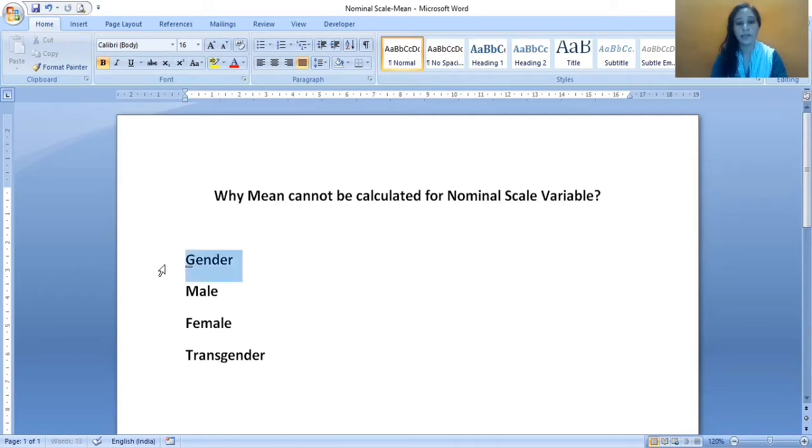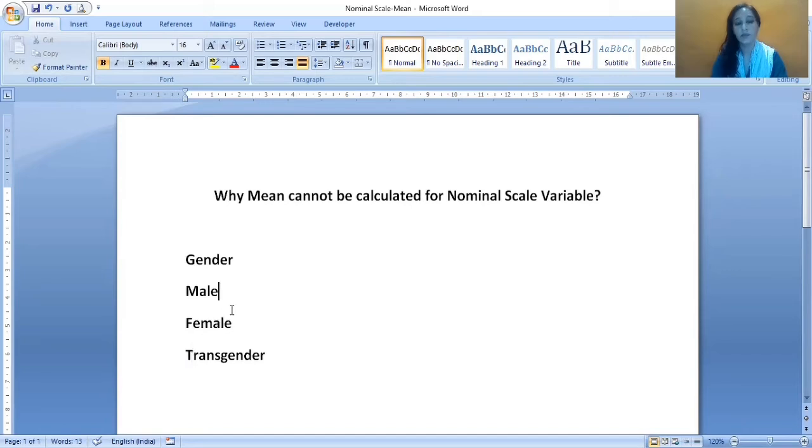As I am doing quantitative research, I need to convert these categories into some numbers, because if I feed this data in any software and want to perform quantitative analysis, the software will understand only numbers.